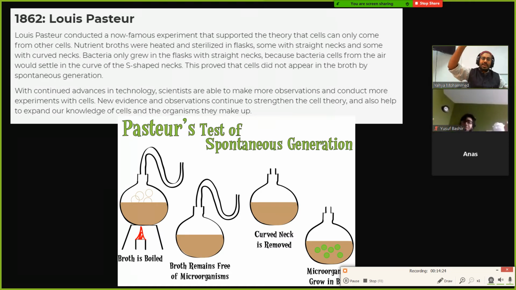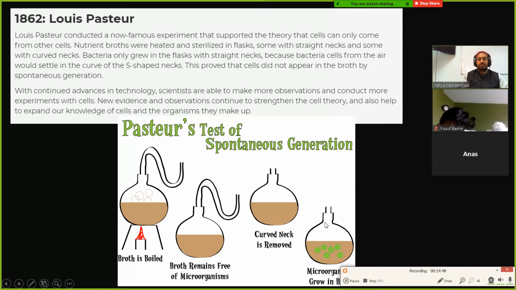So the bacteria is not going to go down and then come back up and defy gravity. Bacteria is going to fall down, but it's going to collect in the bottom of that flask. So it's not going to be able to continue down into the broth and grow. So this is also a test for spontaneous generation. It's showing that even though both of them are connected to the air,